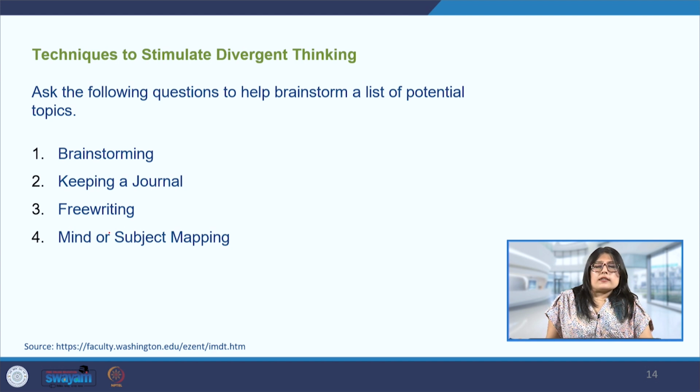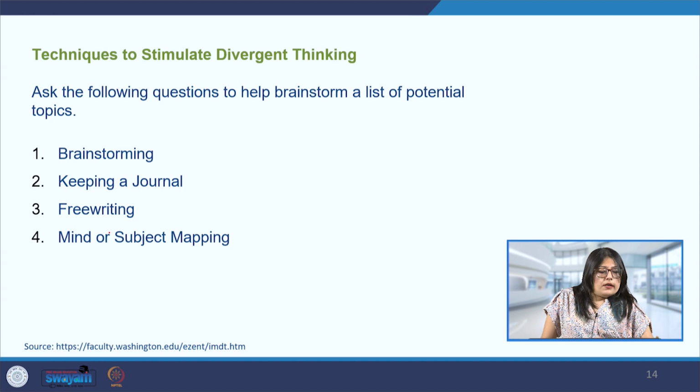Now, keeping a journal is also an effective way of coming up with divergent thinking, because certain ideas come to us at any time of the day. We may be doing some other activity and some idea may come to us. Keeping a journal keeps track of what we have been thinking throughout the day, and we can then collect our ideas. It can be like a book where all our ideas are put together, and later these ideas can be developed into more organized and meaningful solutions.